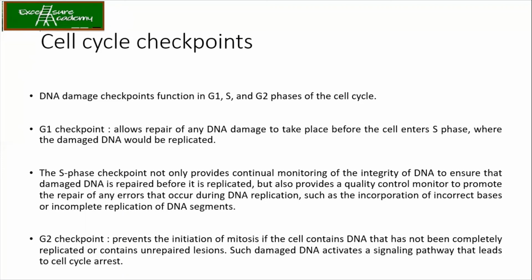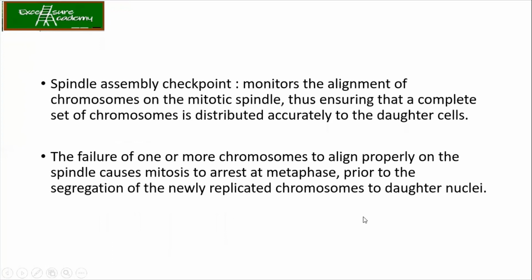Now coming to the G2 checkpoint, it will prevent the initiation of mitosis if the cell contains DNA which is not replicated properly or which has got damage. So it will ensure that in G2 it gets corrected. Otherwise, it will enter mitosis. Now again in mitosis we have the last checkpoint.